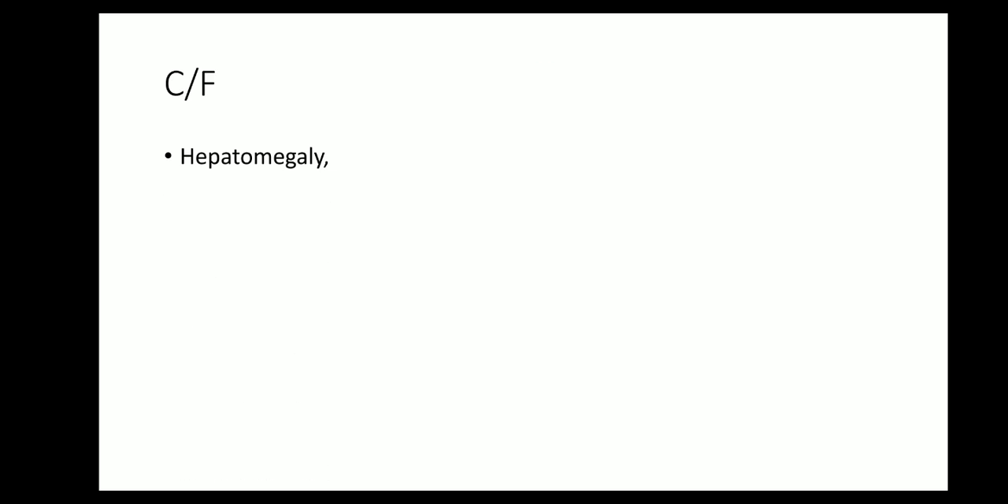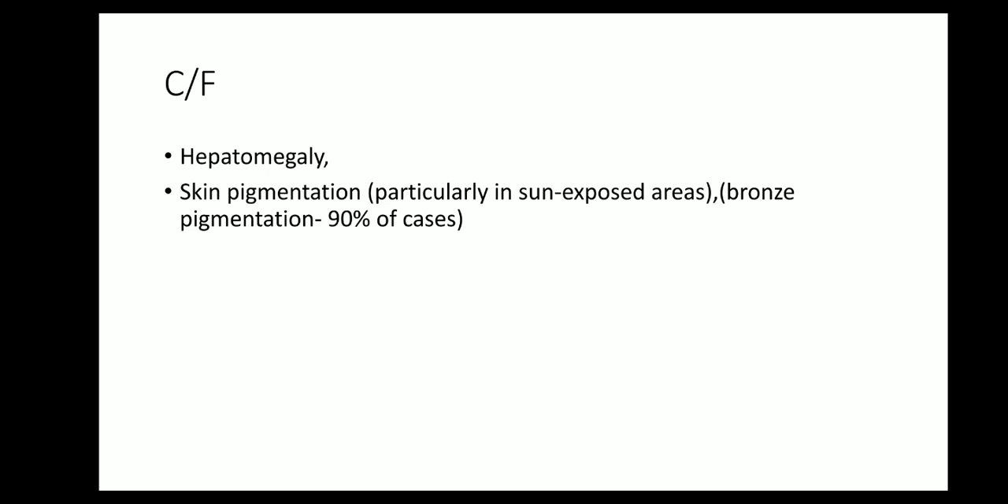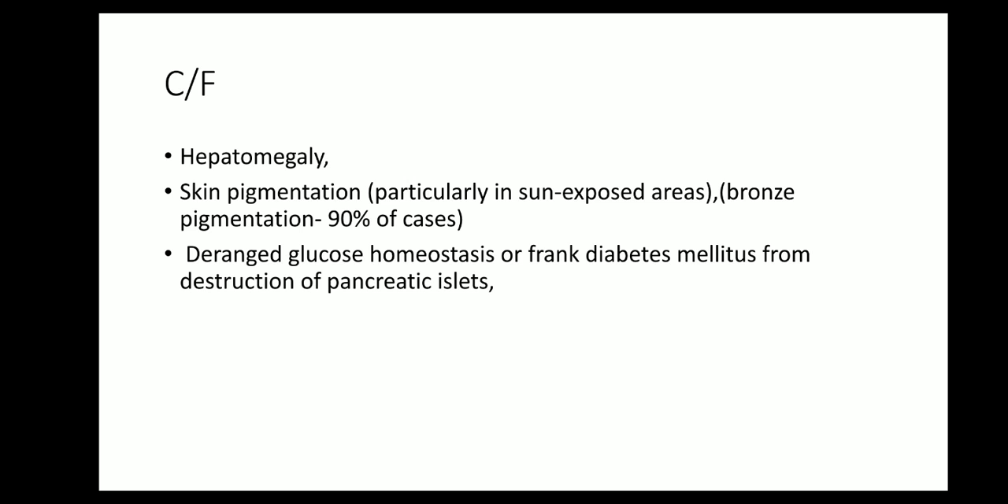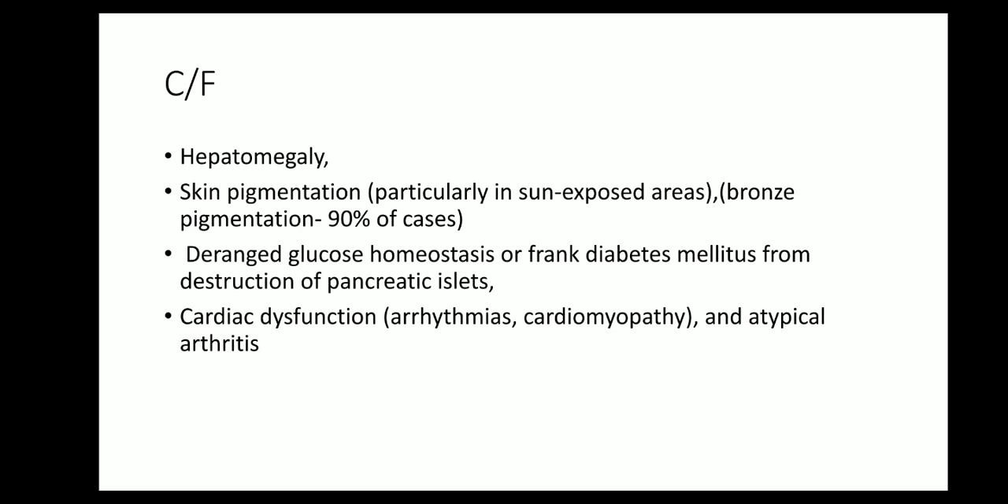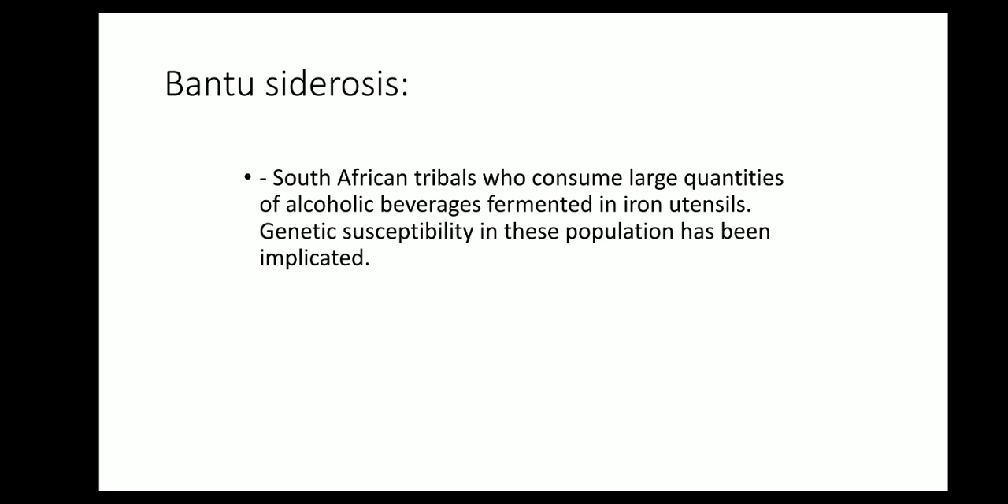Clinical features of this case are hepatomegaly, skin pigmentation, that is called bronze pigmentation, deranged glucose homeostasis, that is frank diabetes, called bronze diabetes mellitus, then cardiac dysfunction because of arrhythmia, cardiomyopathy, and atypical arthritis. There's another entity called Bantu cirrhosis, where South African tribals consume large quantities of alcoholic beverages fermented in iron utensils. Genetic susceptibility in this population has been implicated.